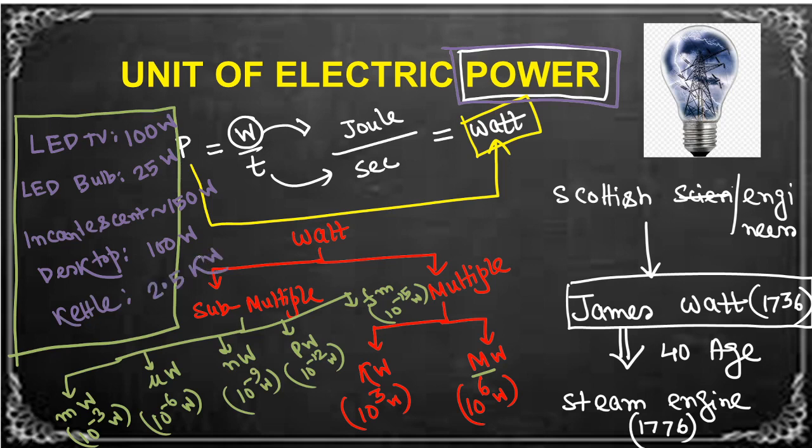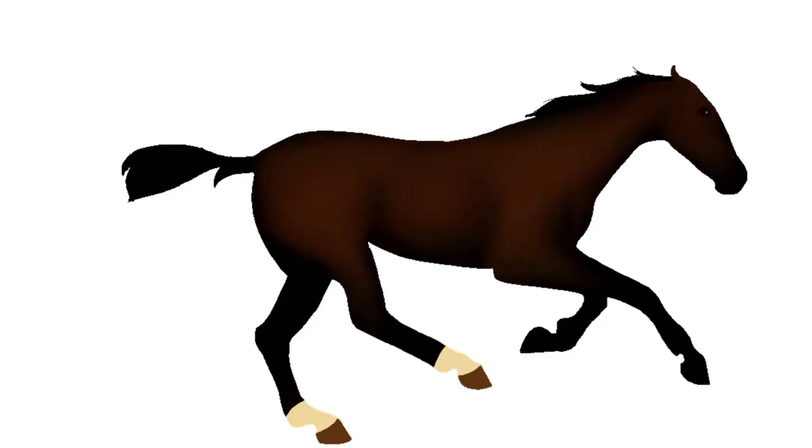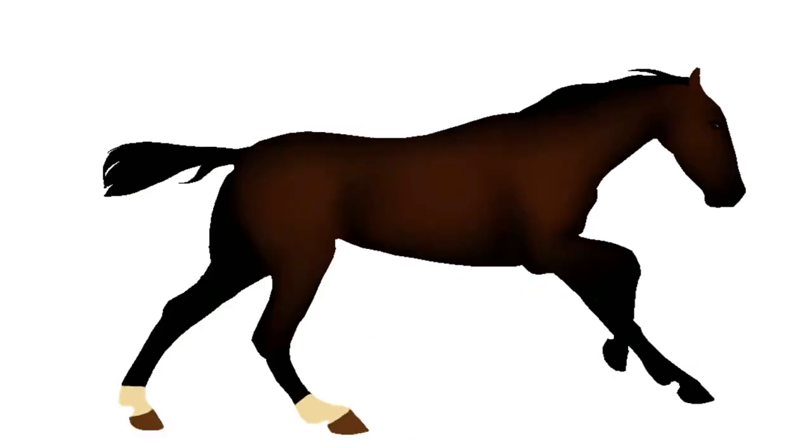So we have learned kilo already. That is the reason I have explained about multiples and sub-multiples of watts. We will use it in different places. Clear? Now we will try to understand how the movement of a horse is related to our today's study.